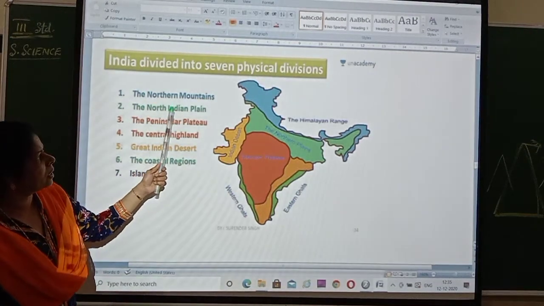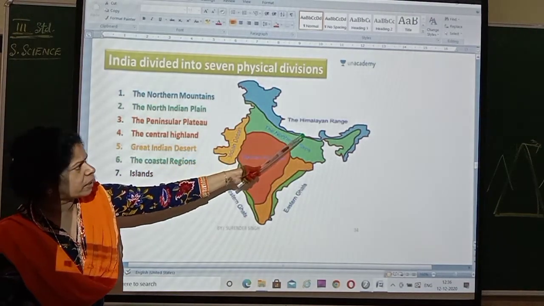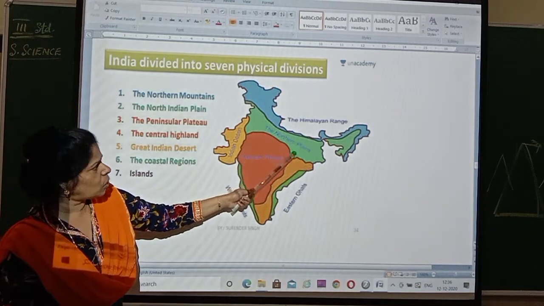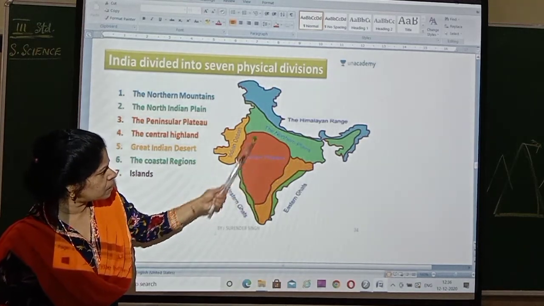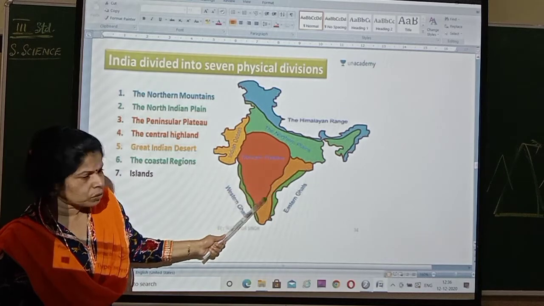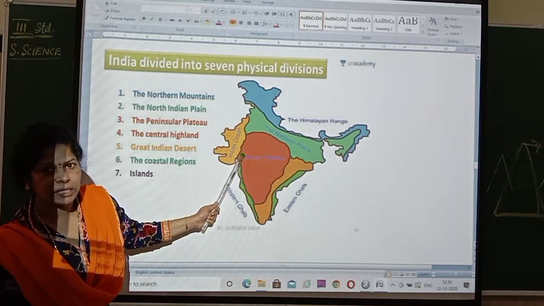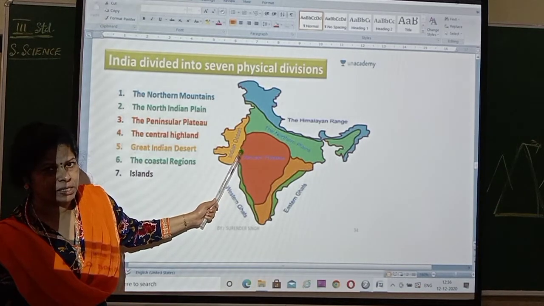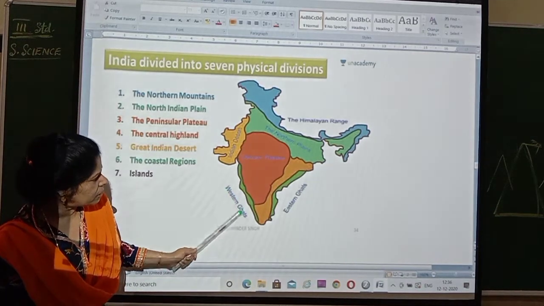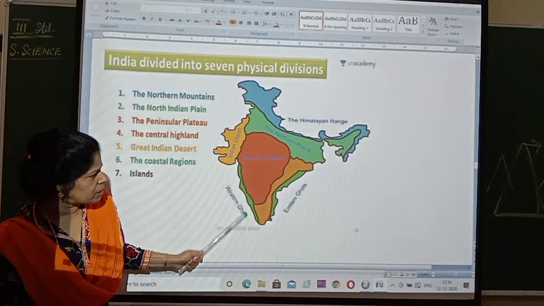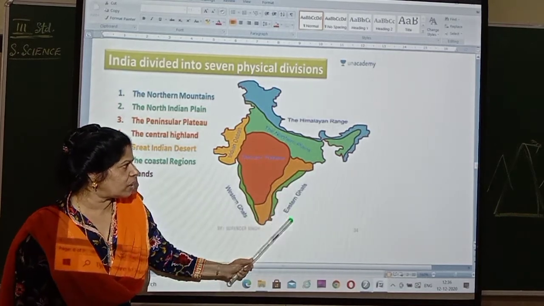So it is the northern mountains, you can see the Himalayan range in blue color. You can see the northern plains here, and this is the Deccan plateau. This is the Indian desert, the Great Indian Desert, or what we call the Thar desert, in Rajasthan and Gujarat. And then the Western Ghats, you can see this green color, and this green color is called the Eastern Ghats.